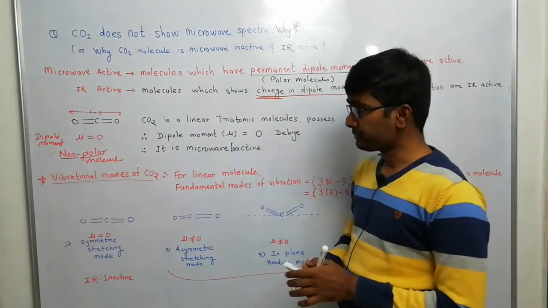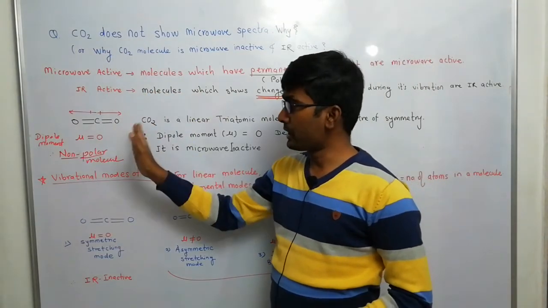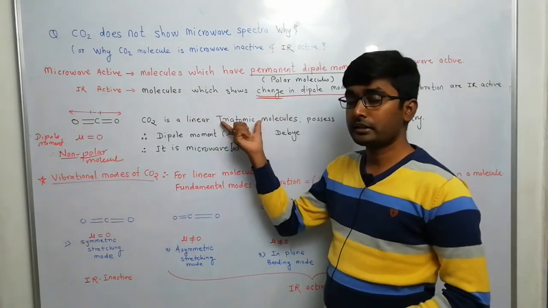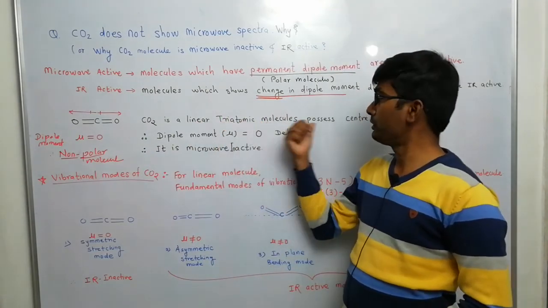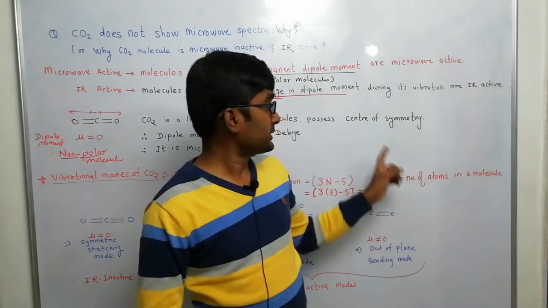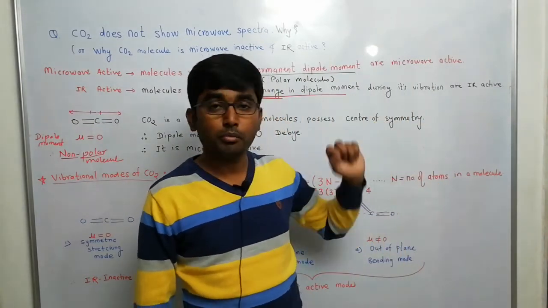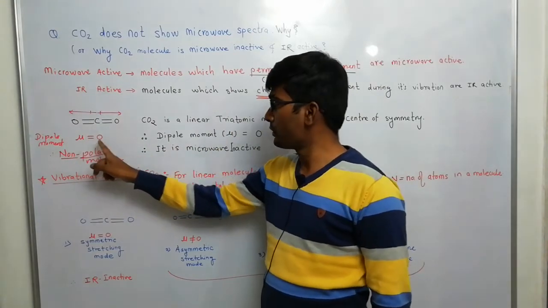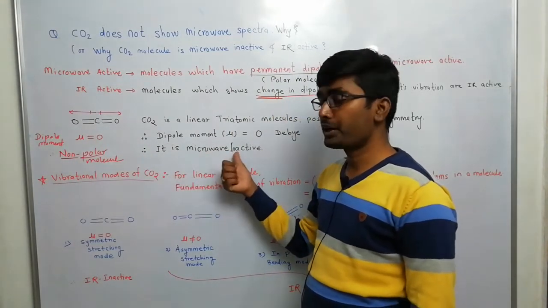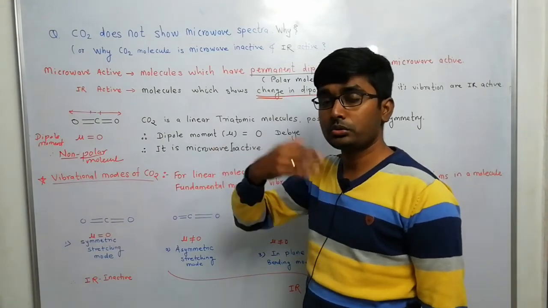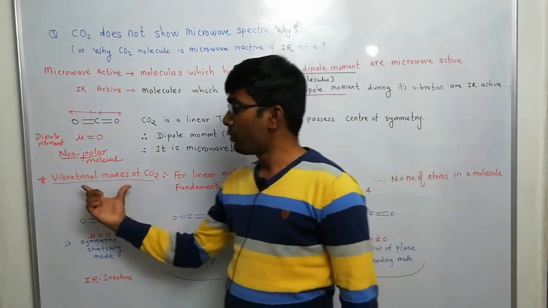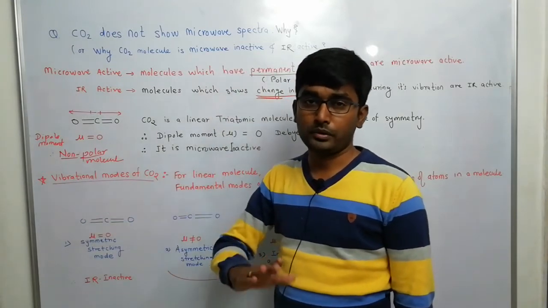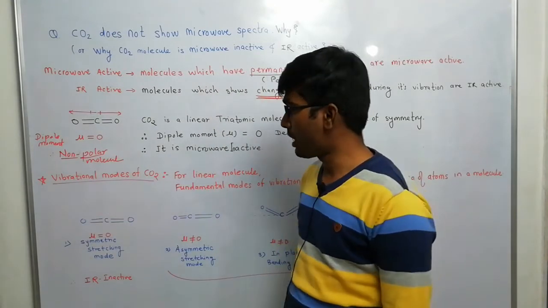The first part is clear: CO2 is microwave inactive because it is a linear triatomic molecule and it possesses a center of symmetry. This point is important. Due to this, the dipole moment of the CO2 molecule is 0, hence it is microwave inactive. Now let us go to the second part. Why does the CO2 molecule show IR spectra?